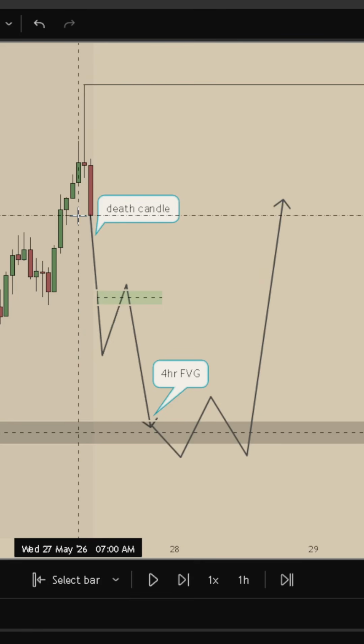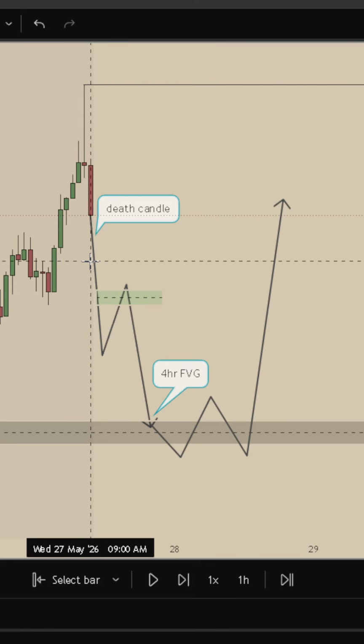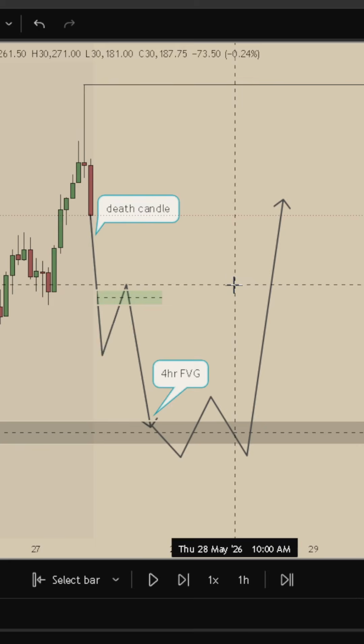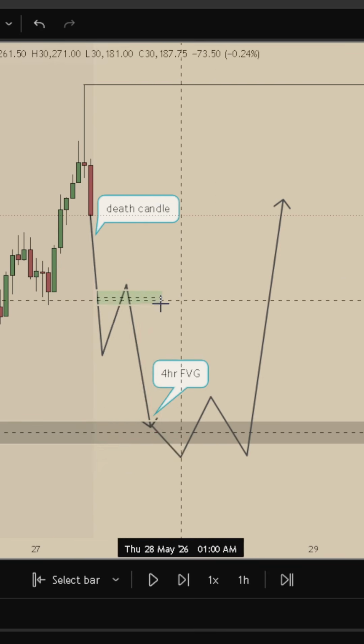My second scenario was I wanted to see the market open up, create a higher time frame death candle towards the downside, open some sort of sponsored higher time frame gap. Off of that gap, we end up getting a short towards this 4-hour unfilled fair value gap down below.